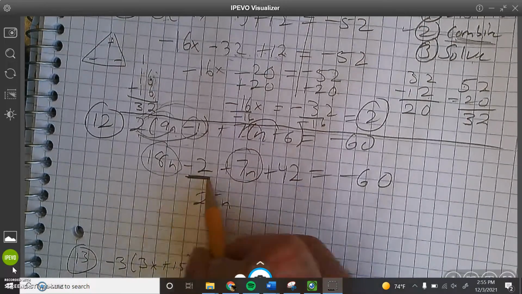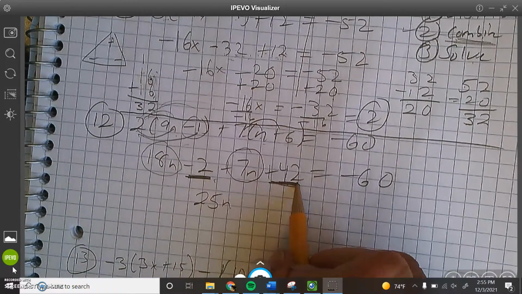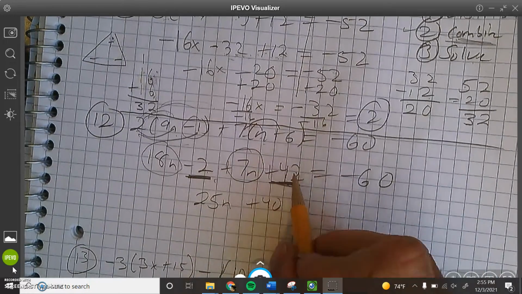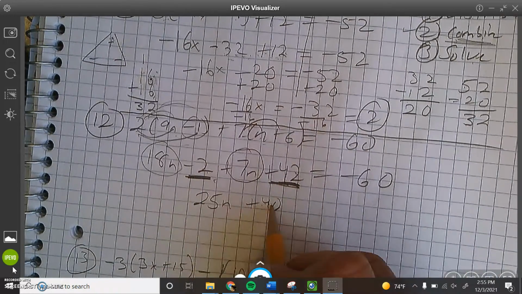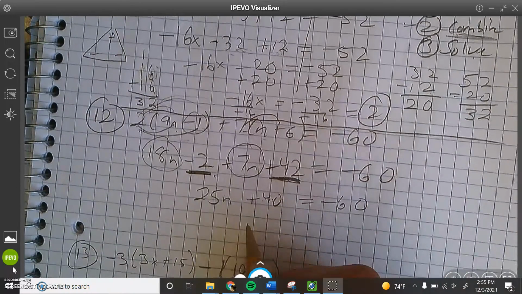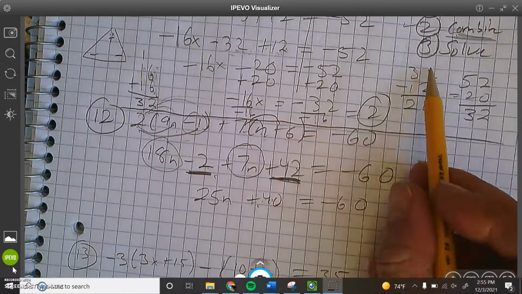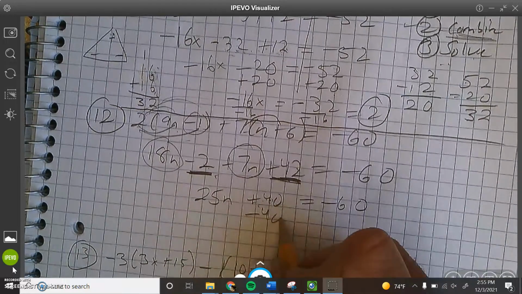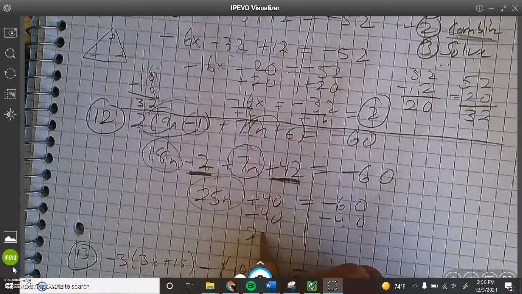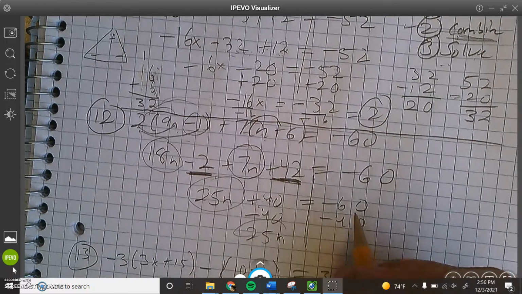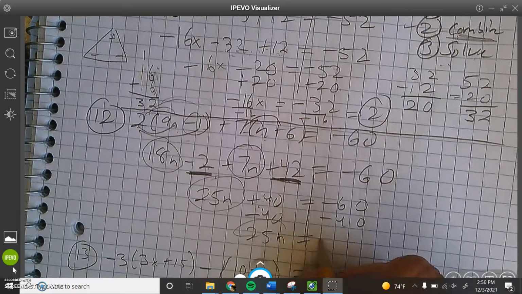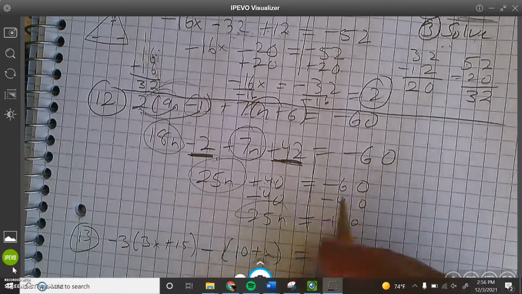25n. Negative 2 and 42. If I have 42 and I lose 2, that means I just got 40. I'm up 42 and I lose 2, I'm still up 40, right? Equals negative 60. So opposite of adding 40, now I'm on the solving part, is subtract 40. So 25n is still chilling over here. This is 0. Negative 60, I owe 60, I owe 40 more, that means I owe 100.